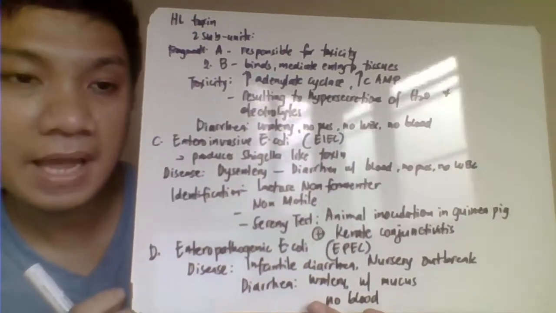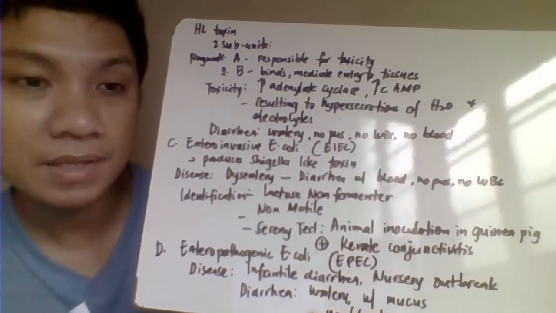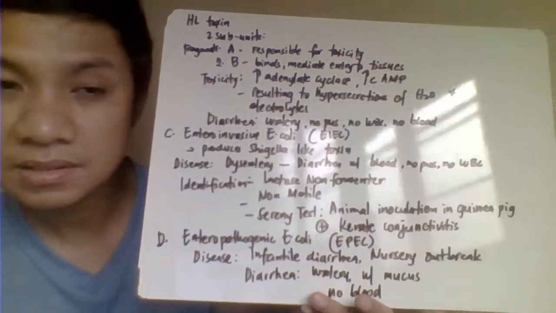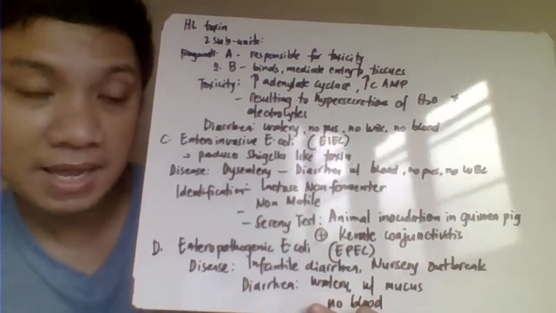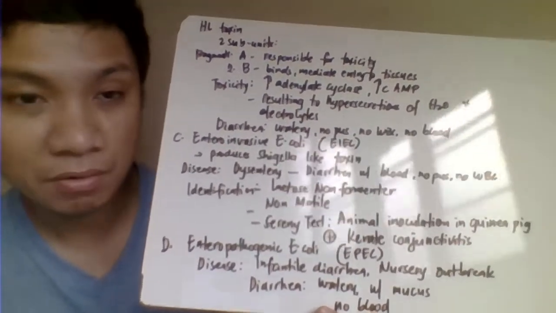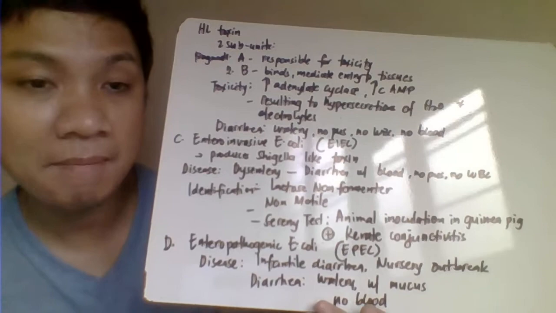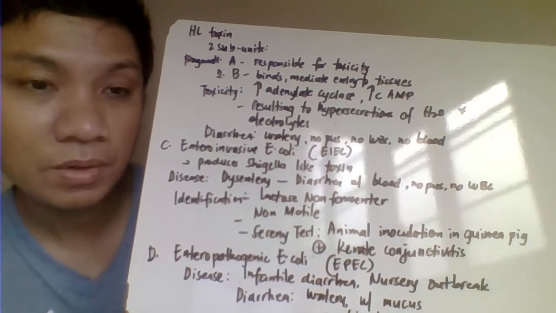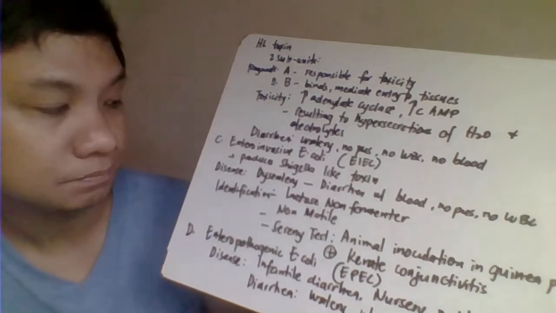On to the next one, we have your EIEC or enteroinvasive E. coli. Enteroinvasive E. coli here resembles our Shigella toxin. This is your Shigella-like infection. This is differentiated from Shigella because the diarrhea produced by your EIEC is actually watery. It has blood but no mucus. Just like our Shigella, which has watery diarrhea, with blood, mucus, and pus. But your enteroinvasive is characterized by no pus and no mucus. It has only blood and watery diarrhea.